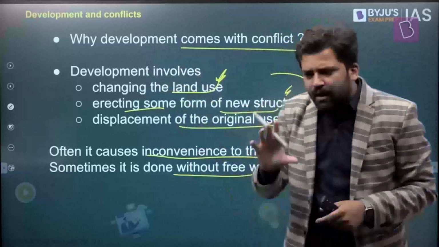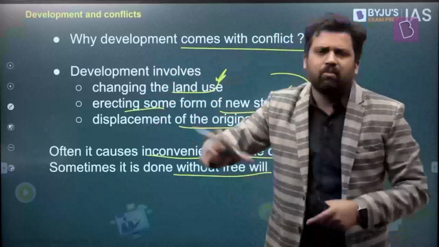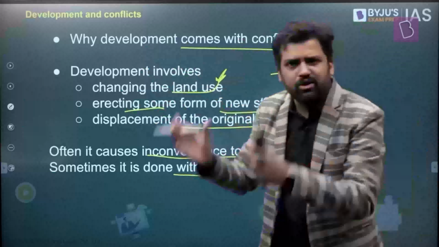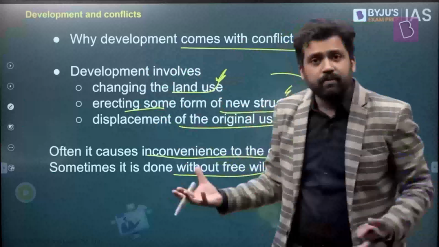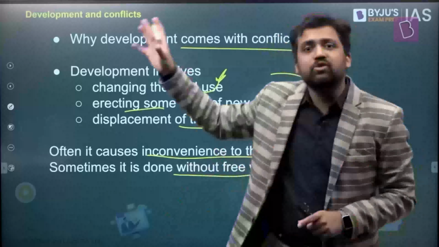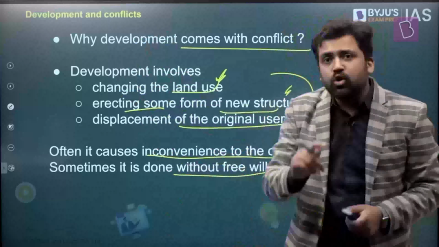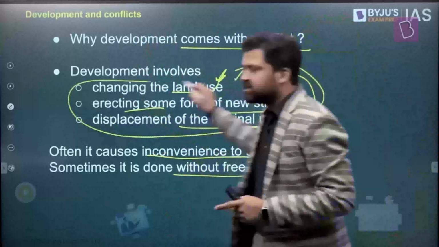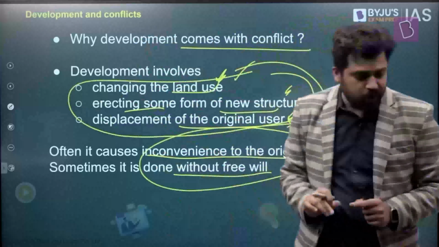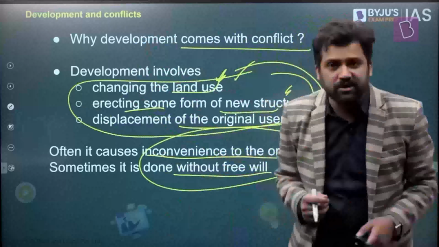Another reason why conflicts happen: there's a development project being proposed, by the union government, state governments, and they might come to some form of agreement with the original inhabitants, and once the project is over, the promises are not fulfilled, or half of whatever promise was there is fulfilled, and the remaining half is not. It also leads to continuous conflicts. So development, since it causes these things, and usually there is inconvenience to the original user, is one of those things which sparks different kinds of conflicts.